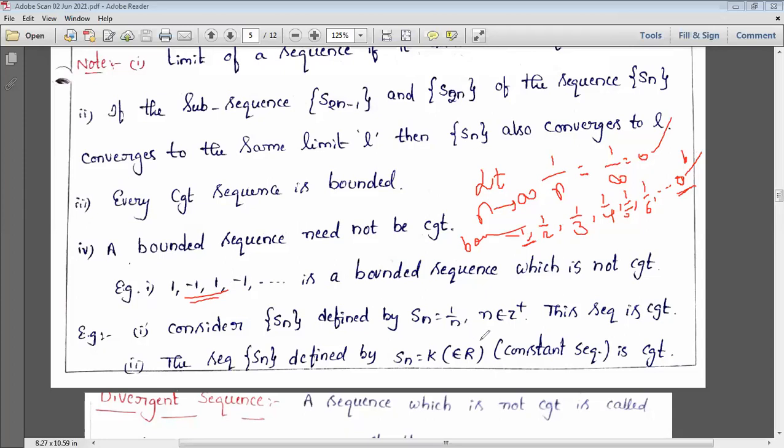A constant sequence is obviously convergent as well as bounded. So for a constant sequence, no need to say anything particularly.